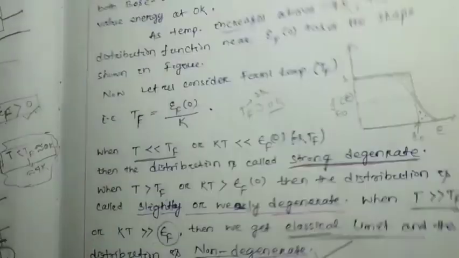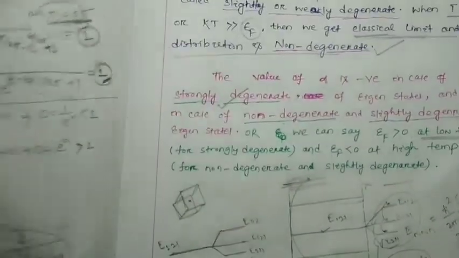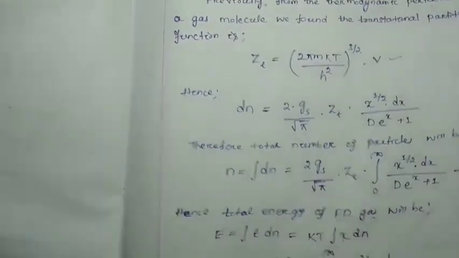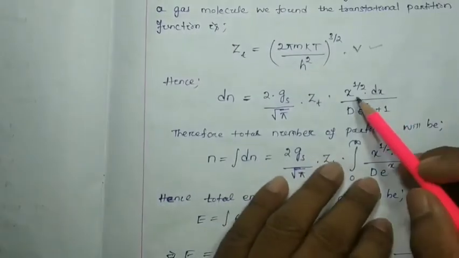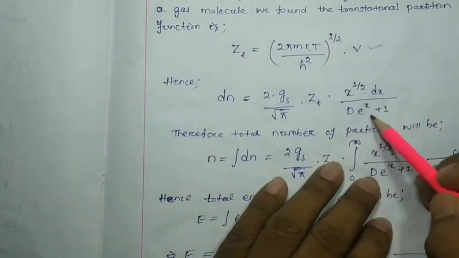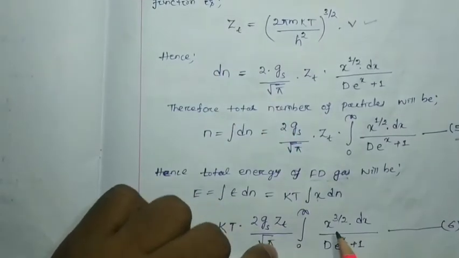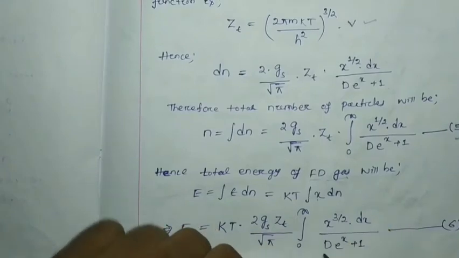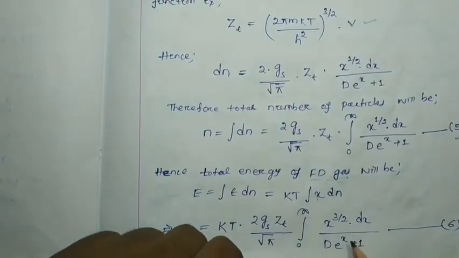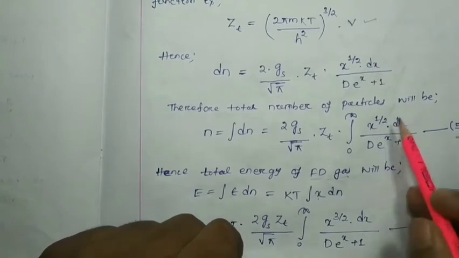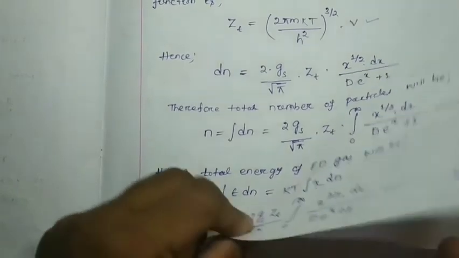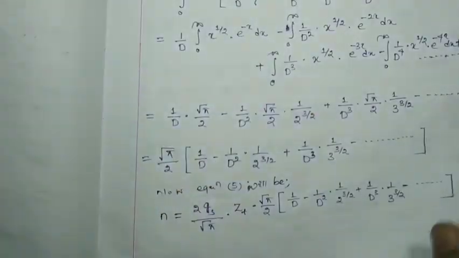For that, you can see that we have x to the power 1 by 2 dx by d into e to the x plus 1, and x to the 3 by 2 dx by d into e to the x plus 1. First I am going to elaborately write out 1 by d e to the x plus 1, then we have to further simplify.